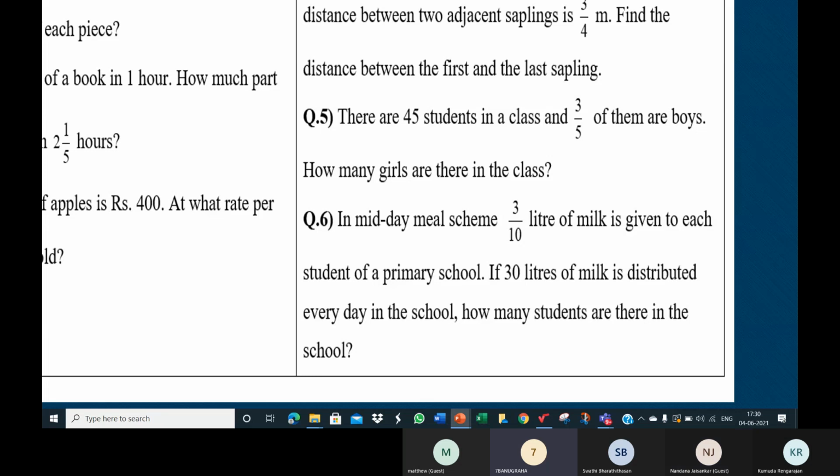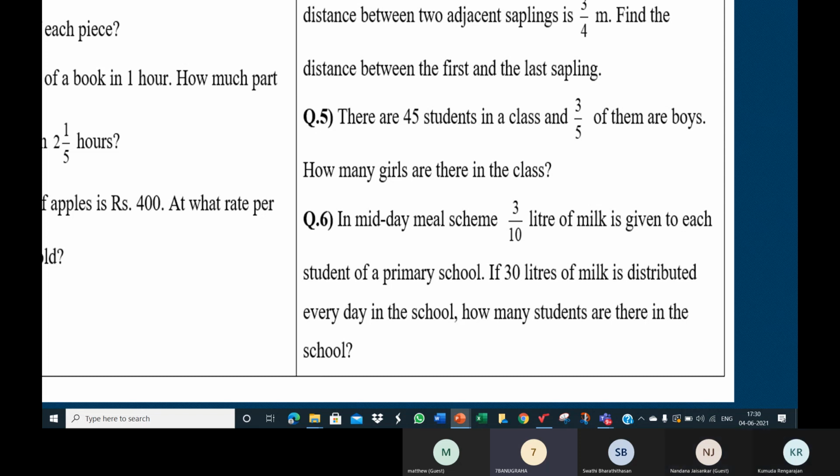In a school, a scheme is giving 3 by 10 liter of milk to each student. Now use some other value for 3 by 10. Ma'am, can I give a fraction? Fraction, okay, fine.